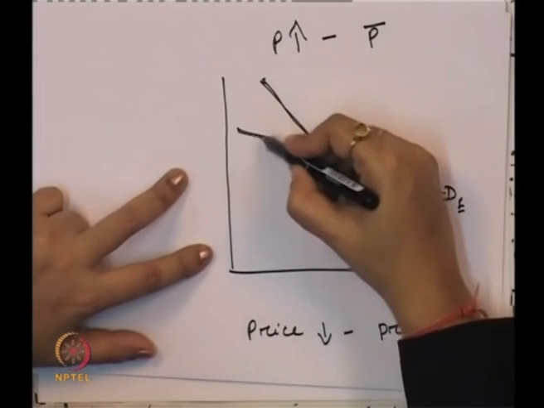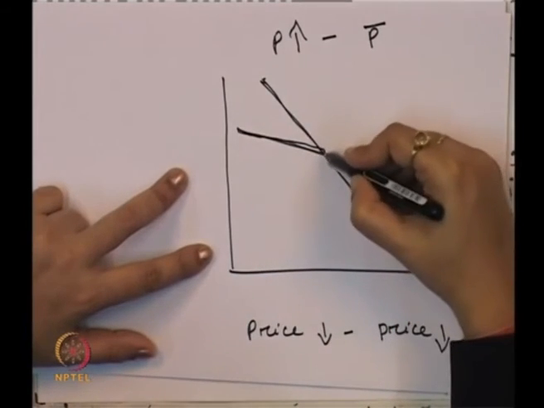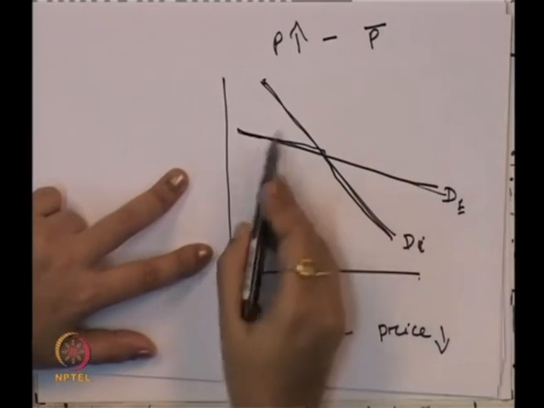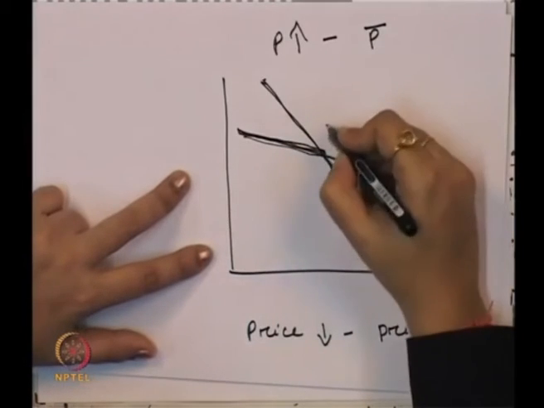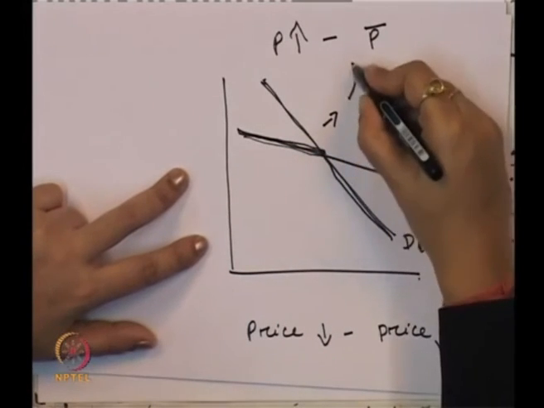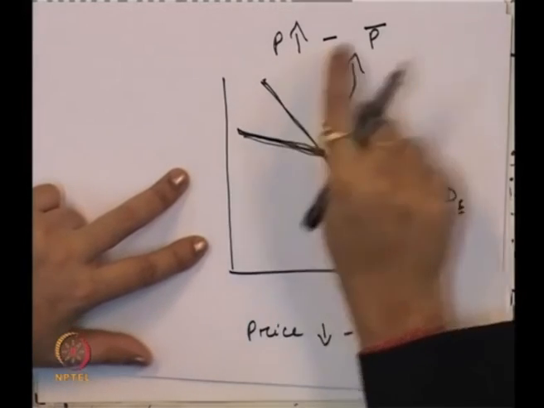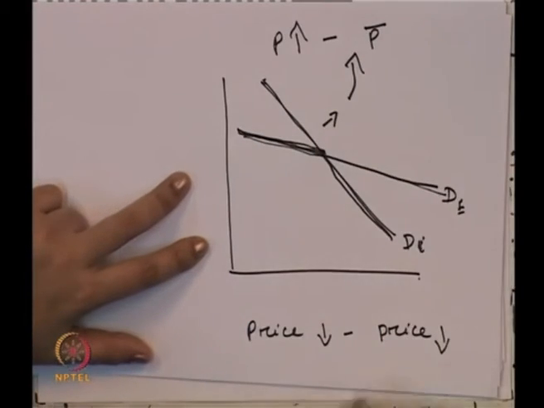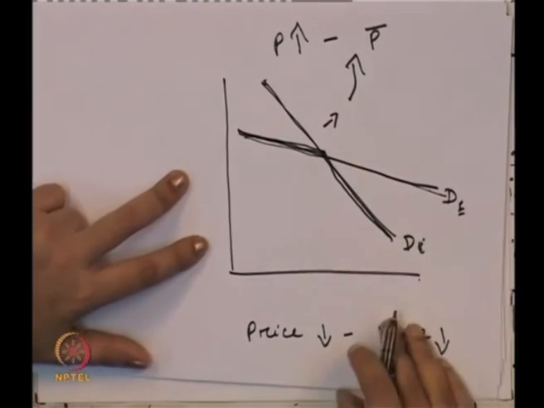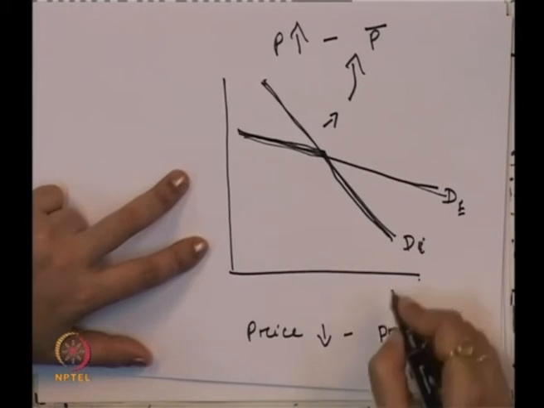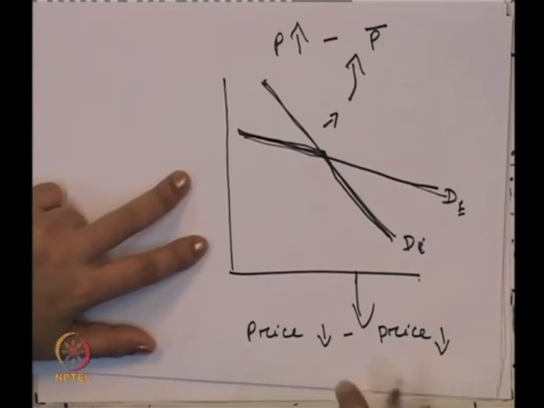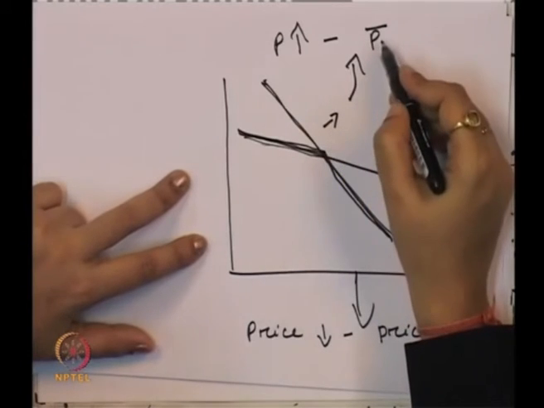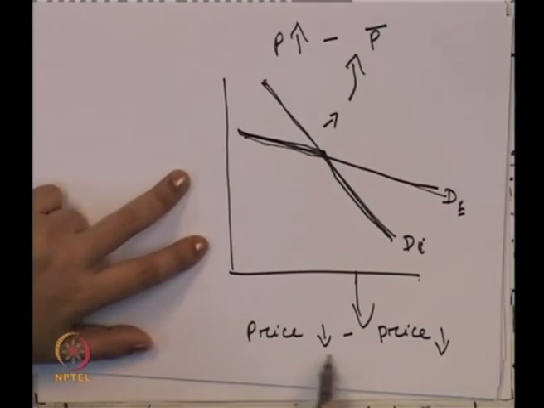There are two segments, one segment of the elastic demand curve and one segment of the inelastic demand curve. This segment is the elastic demand curve because whenever there is an increase in the price, the competitors do not match it. In the other part of the demand curve, whenever a price cut happens, the other firms or competitors also decrease their price. So when the price increases, the competitor's price remains constant; when the price decreases, the competitor also decreases the price.